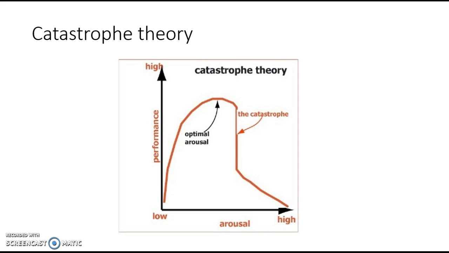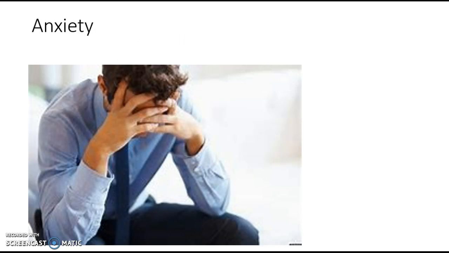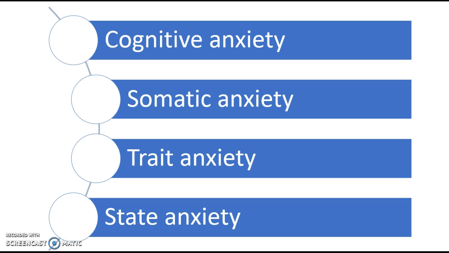Anxiety, moving on. Anxiety is a negative experience of stress that can be caused by worries of apprehension. It can also come from a fear of failure. This can be applied to sports quite often, as many people may feel anxious or nervous before a match because of the fear they won't win or they won't achieve their personal targets. So there are 4 types of anxiety: cognitive, somatic, trait, and state.